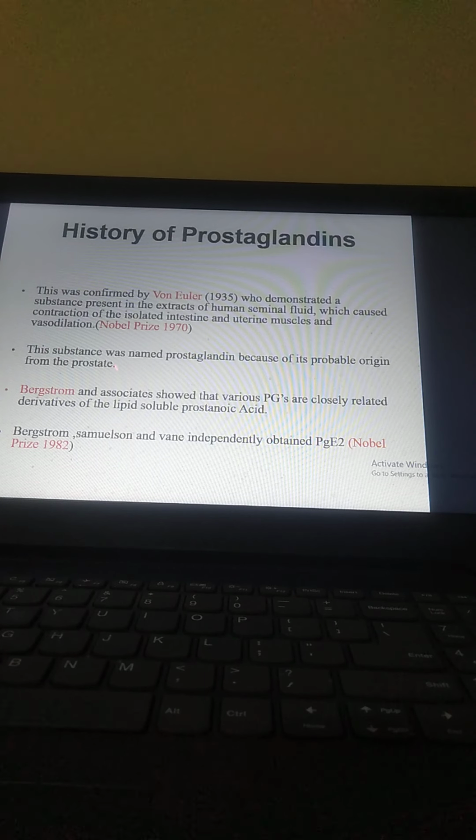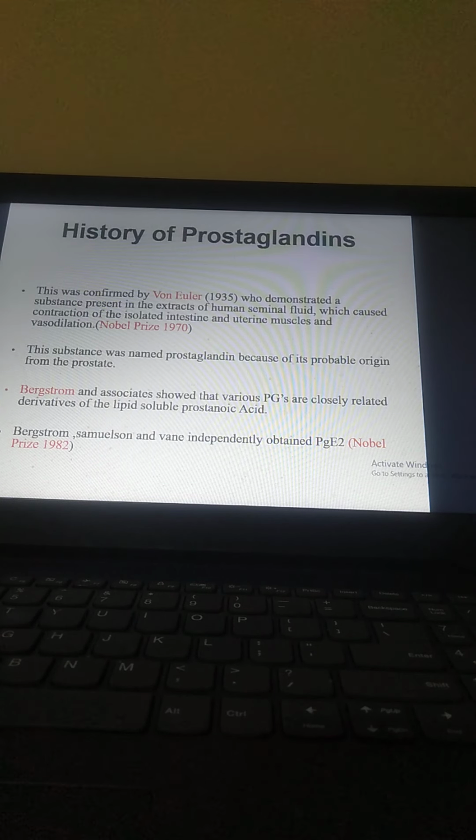The substance was named prostaglandin because of its probable origin from the prostate. Bergstrom and associates showed that various PGs are closely related derivatives of the lipid-soluble prostanoic acid. And Bergstrom, Samuelsson, and Vane independently obtained PGE2, and they got the Nobel Prize in 1982.